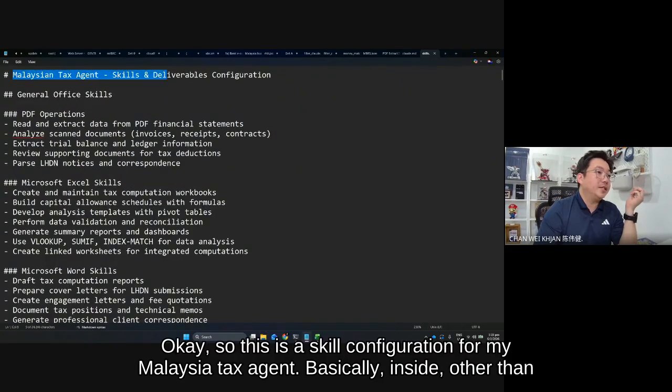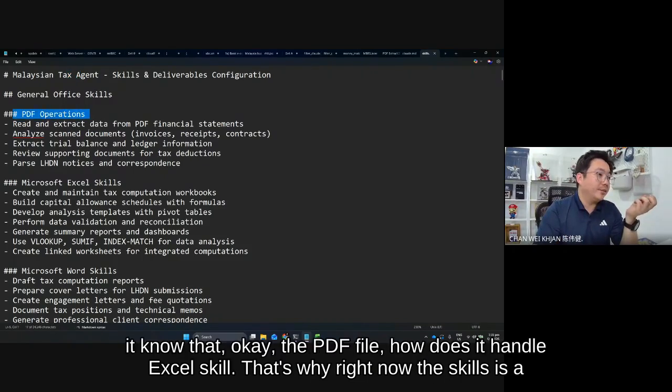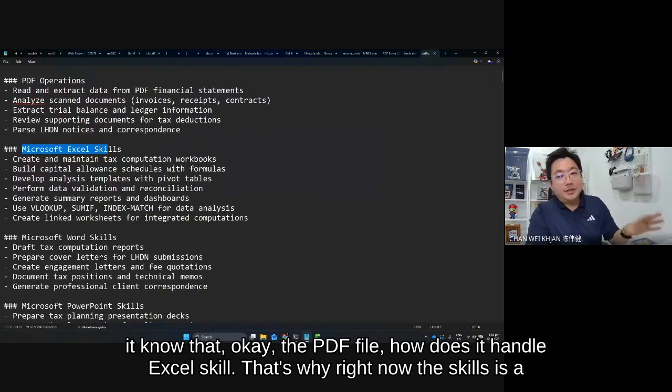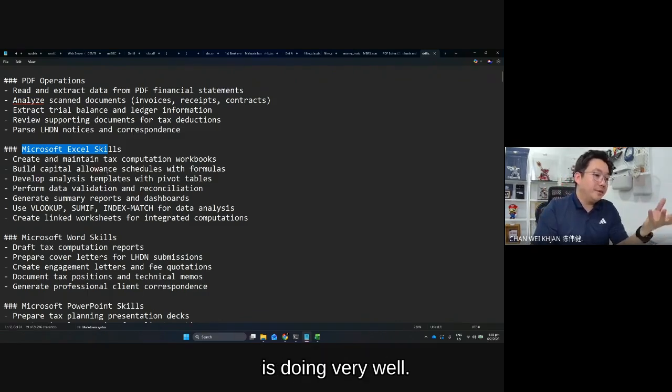Okay, so this is a skill configuration for my Malaysia tax agent. Basically, inside, other than the rules and regulations subset we just talked about, you also need to let it know how it handles the PDF file and the Excel skill. That's why right now skills is a game changer. For me, it's a game changer for LLMs. Right now, Anthropic is doing very well, built in with the